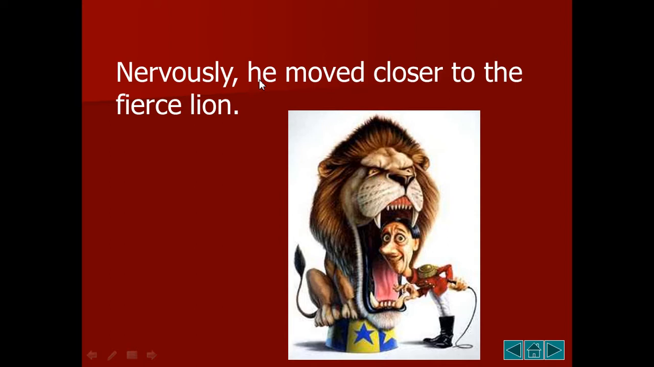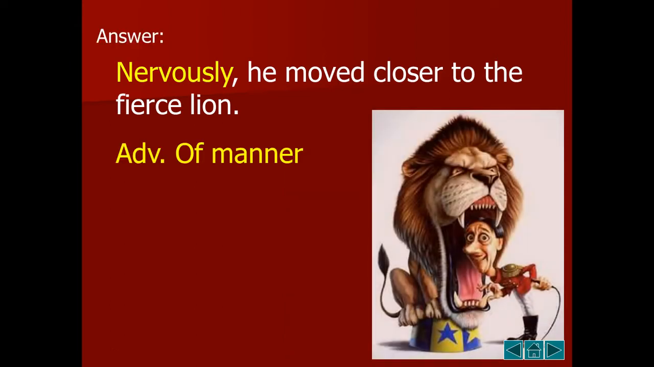Should we say where? Where did he move? Or when did he move? The answer to these questions will not be the word nervously. Or how did he move closer to the fierce lion? How was he feeling? Yes, it will be an adverb of manner because we formed the correct question with how. And we said how is used to express the adverb of manner.